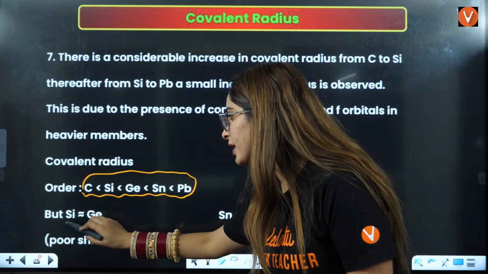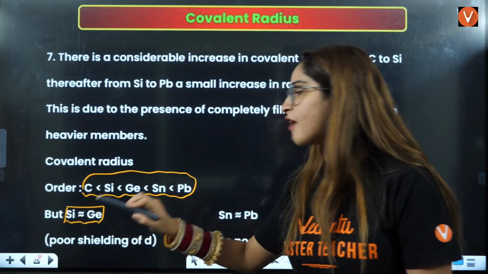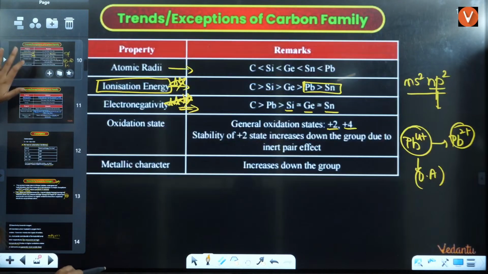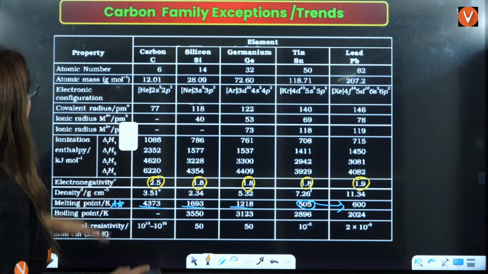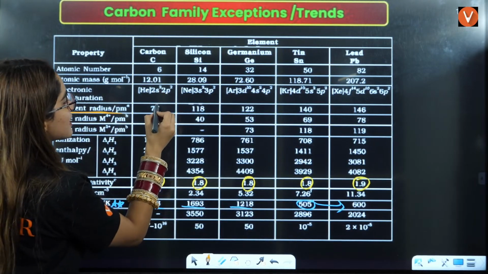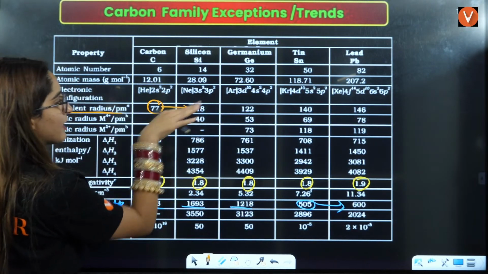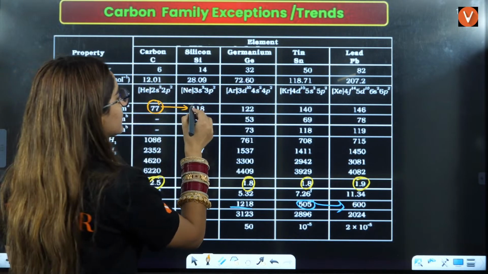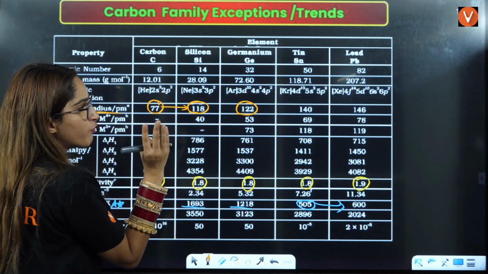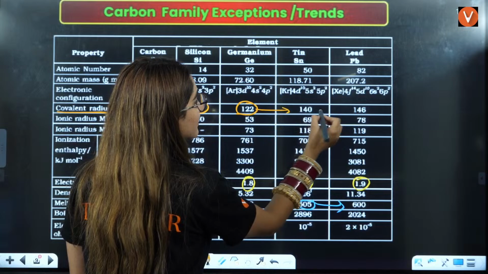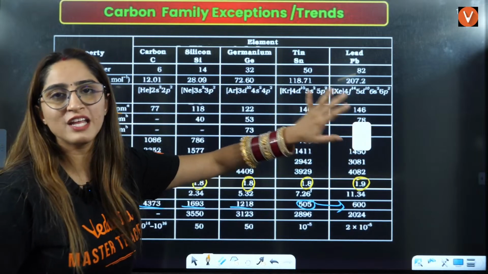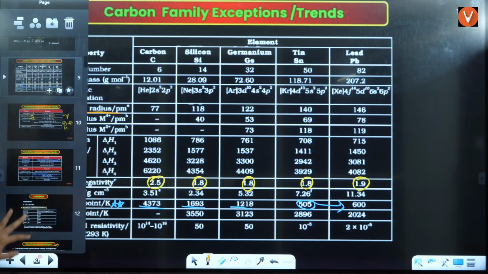But here what exactly happens, gallium and germanium have approximately the same radii. So if you see this in the table itself, I'll show you the table here. This is the atomic radii, right? So what you will see, carbon to silicon, you will see a very high increment here, right? Then this is silicon and this is germanium, a difference of approximately 4 units, right? Then again it is increasing, and it is increasing, but it is not a very sharp increase that you can see after this, right?